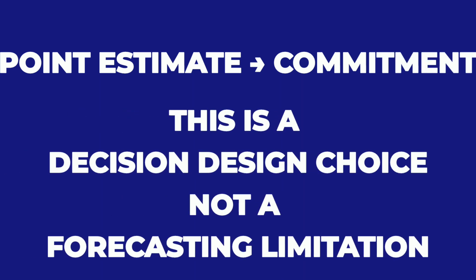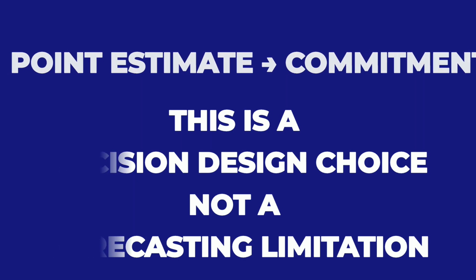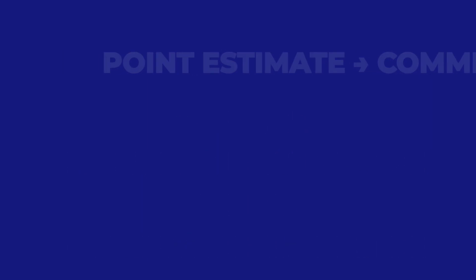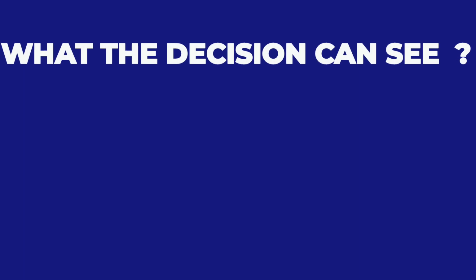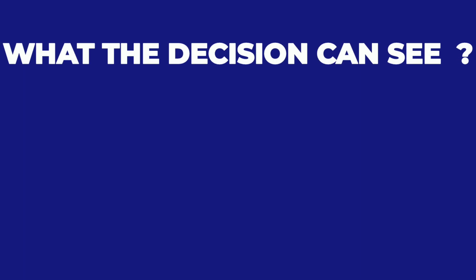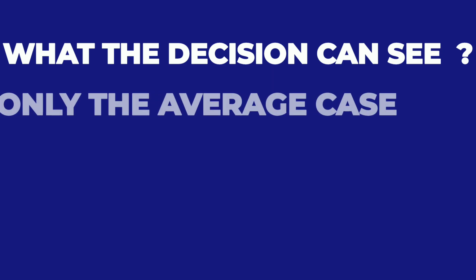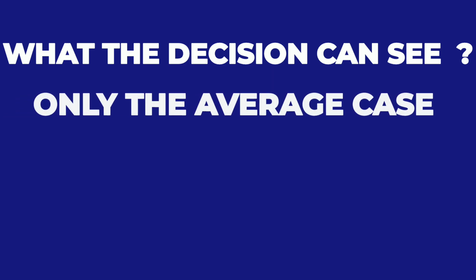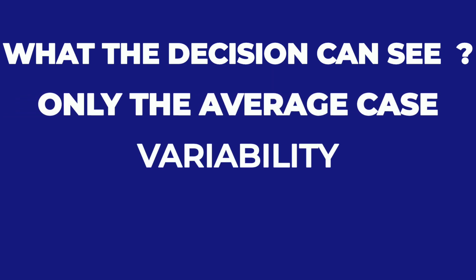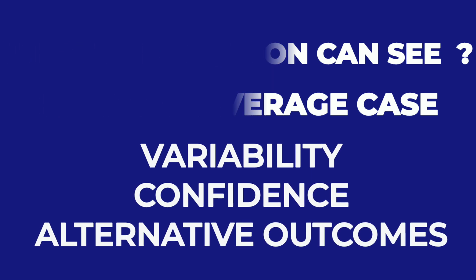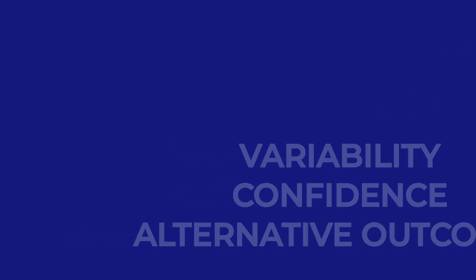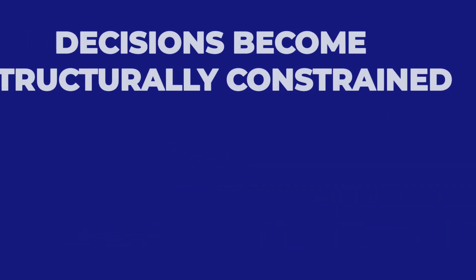This is not a forecasting limitation, it is a decision design choice. When uncertainty is collapsed into one number, the decision no longer represents the real operating environment. The system is allowed to see only an average case. Variability is excluded. Confidence is excluded. Alternative outcomes are excluded. Once this happens, planning decisions become structurally constrained.